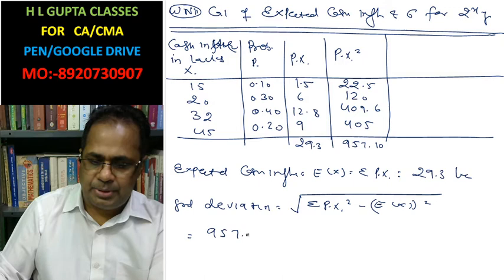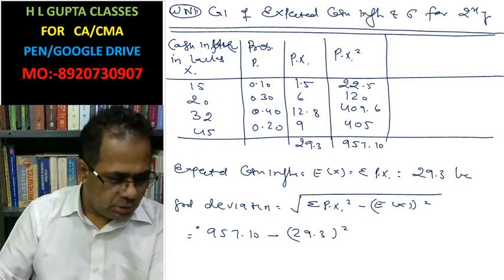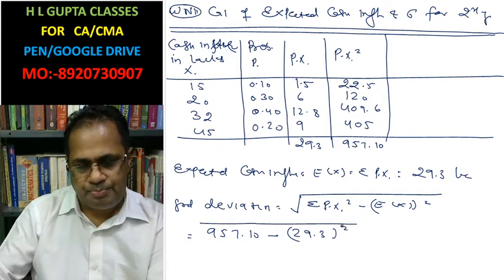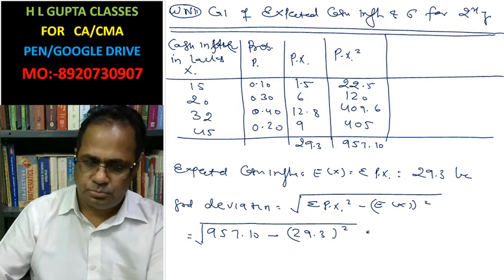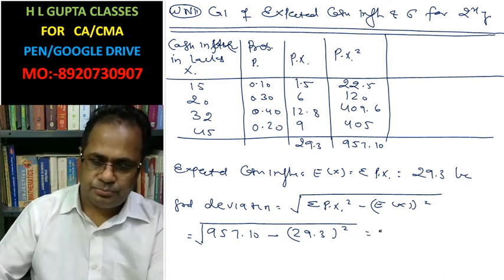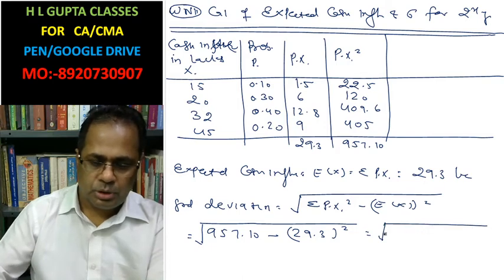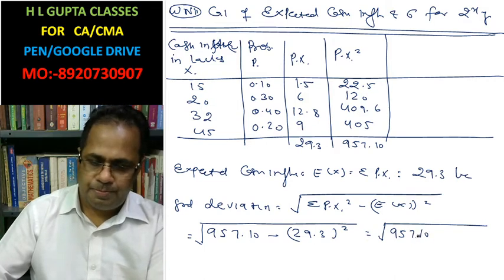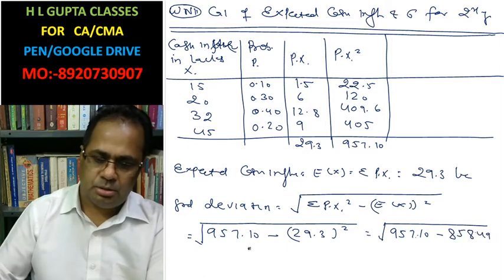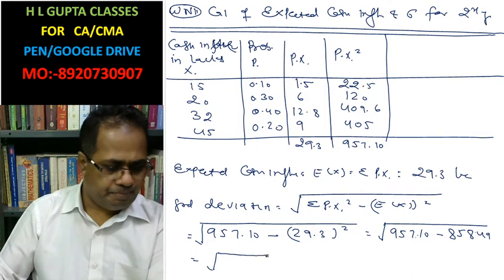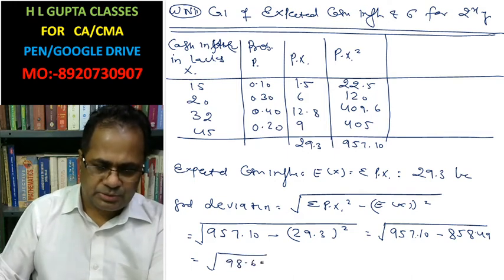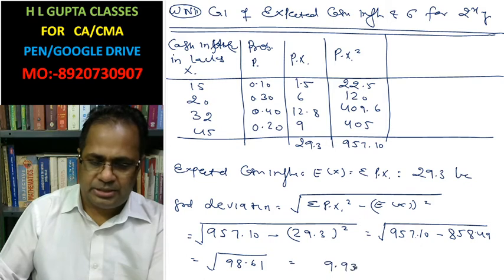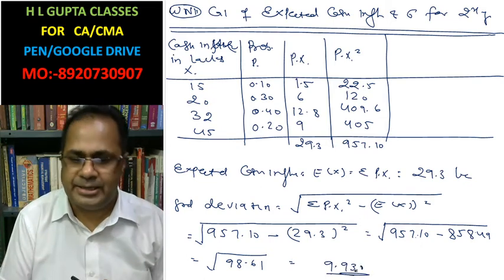This is 957.10 minus 29.3 whole square, which is 858.49. So 957.10 minus 858.49 is 98.61, and the root is 9.930. This is the standard deviation for the second year cash inflow.